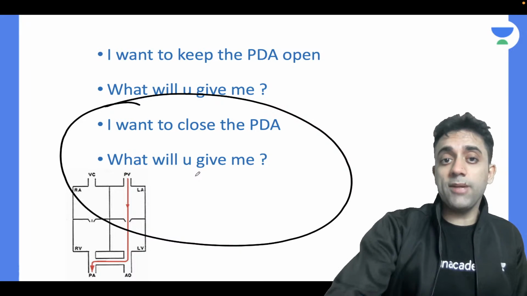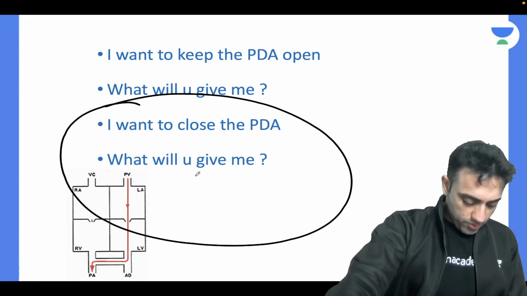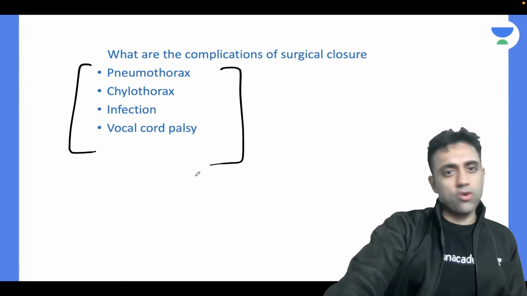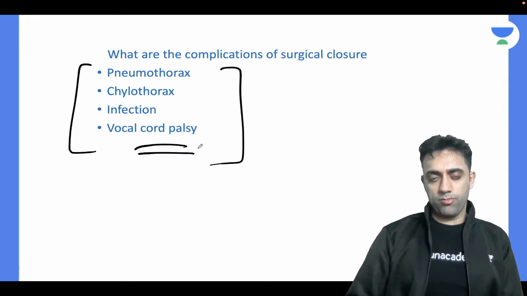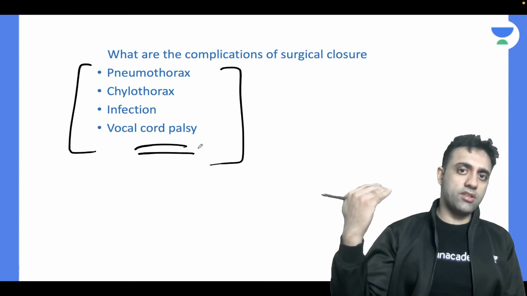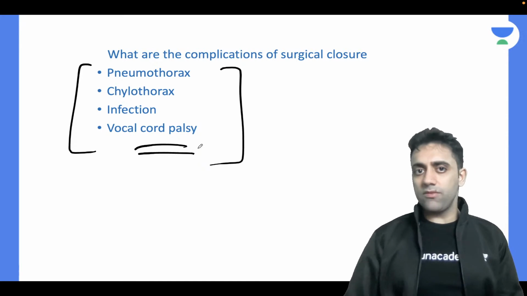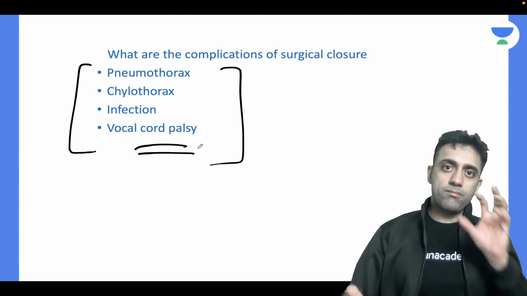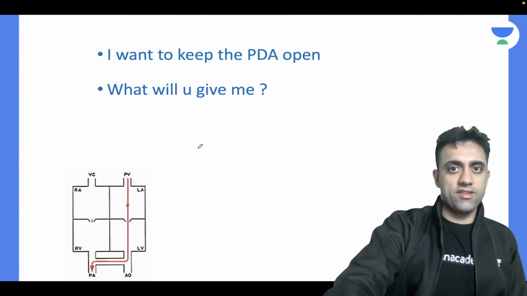And I want to keep the PDA open. What will you give me? Very, very important. How does it cause vocal cord palsy? I have no idea, dear. Nelson just says that it can cause vocal cord palsy, like it has some nerve connection near the PDA on that side. So that's why vocal cord palsy. But they have not mentioned much in Nelson or in any other book, like Avery or Park's Pediatric Cardiology.